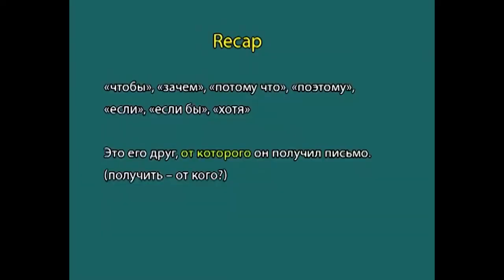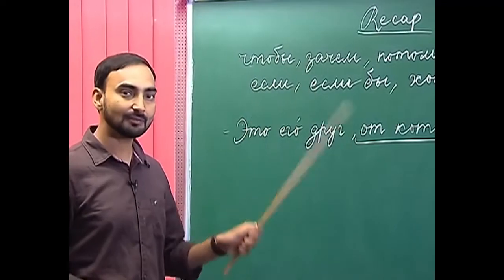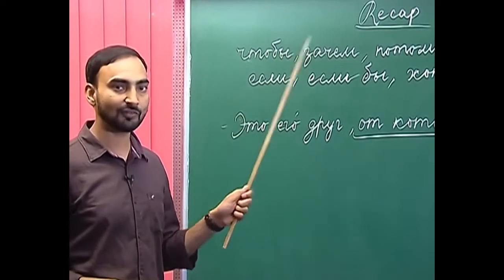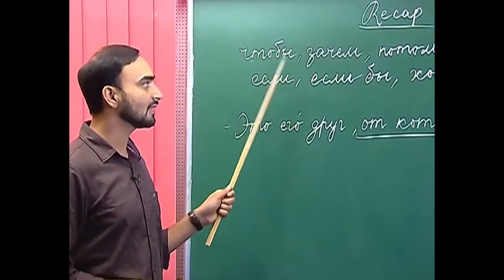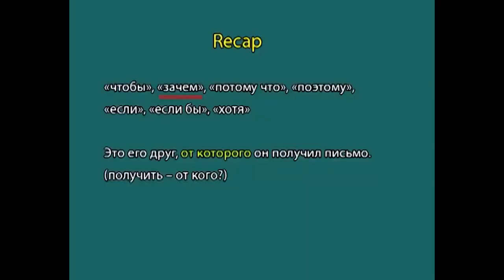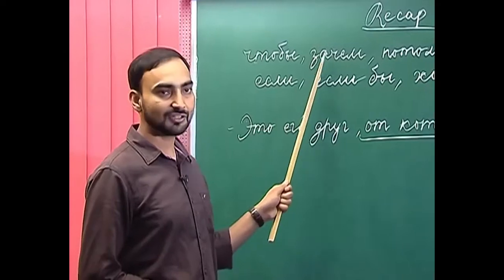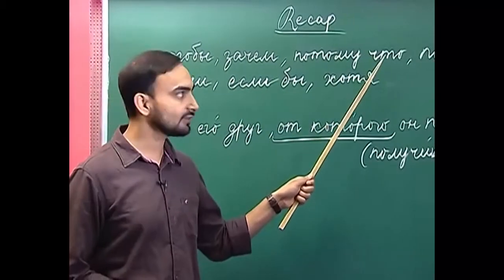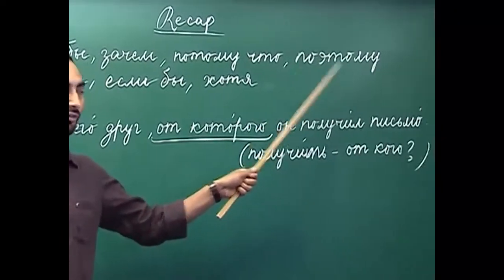Чтобы is used in the subordinate clause either with the past tense of a verb or with the infinitive form of a verb, and we have discussed where we use the past tense and where we use the infinitive form. Зачем is what for, потому что is because, поэтому is therefore.